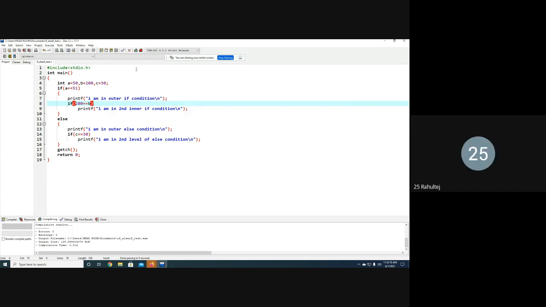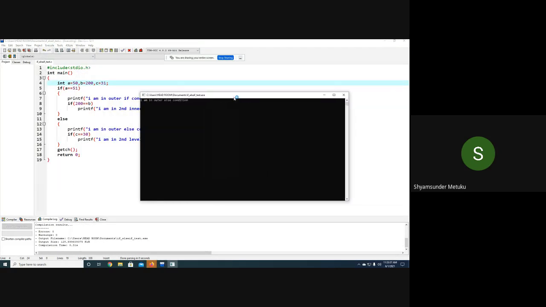Yes. Now suppose I just keep 31 here. How many if conditions? Or rather, how many printfs? Only one printf. Only one, the third one. Okay.